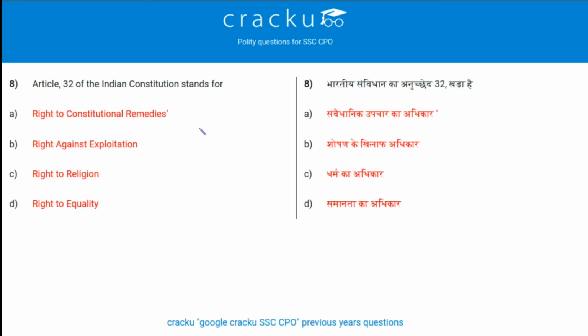Article 32 of Indian Constitution stands for, what is Article 32? It is right to constitutional remedy, which means that a person has right to move to Supreme Court or High Court for getting his fundamental rights protected. So the answer is right to constitutional remedies, option A.